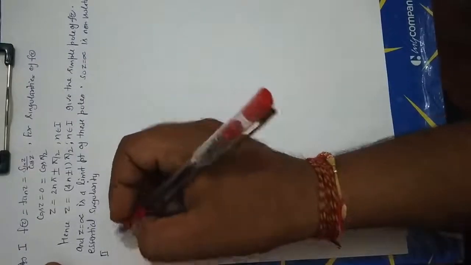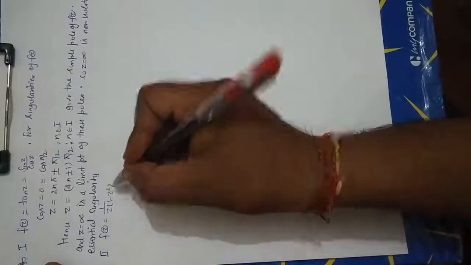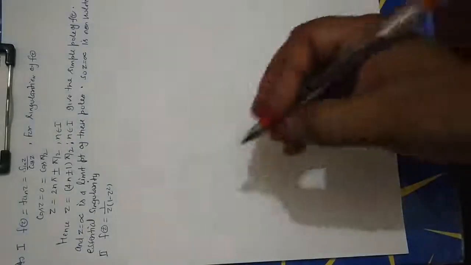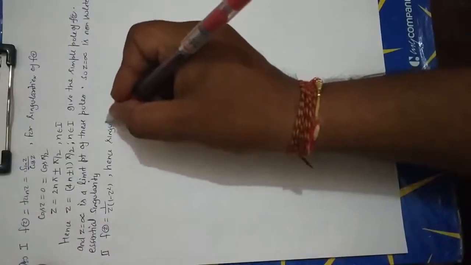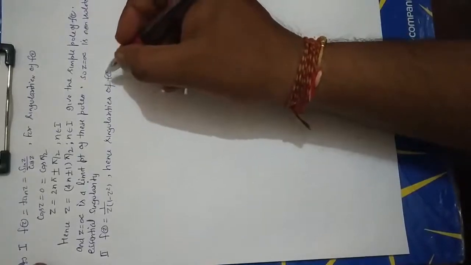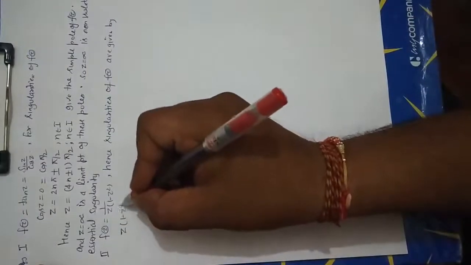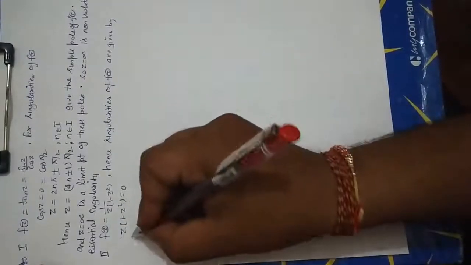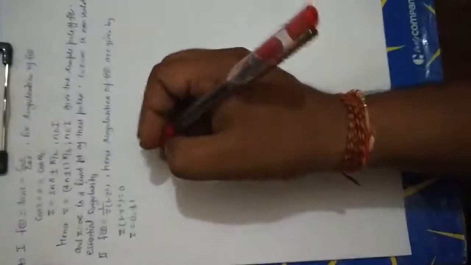Now, second part, f(z) is equal to 1 upon z into (1 minus z square). Hence, singularities of f(z) are given by z into (1 minus z square) is equal to 0. That is, z is equal to 0, comma, plus minus 1, which are simple poles.